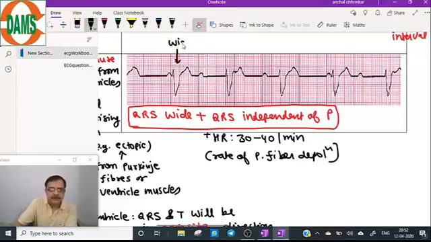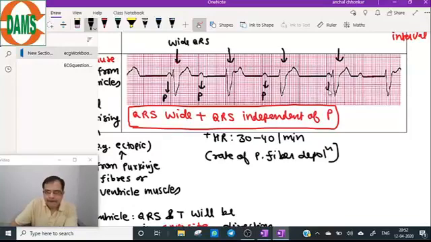It is wide, and the T wave is positive, and you can see the P wave is here. So QRS is wide and independent of the P wave.